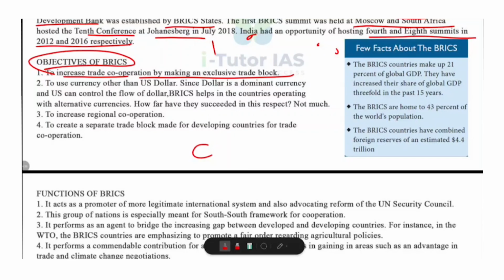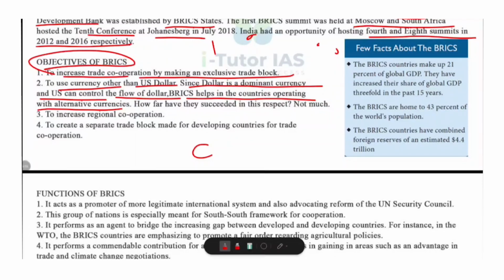Then, second objective, to use currency other than US dollar. Since the US dollar is a dominant currency and the US can control the flow of dollars, BRICS helps the countries operate with alternative currencies. Since the US dollar dominates global trade and finance, the United States indirectly has a lot of control over world markets. To overcome this, BRICS promote using other currencies like Indian rupee, Chinese yuan, or local currencies for mutual trade. However, this goal has only been partially achieved so far. The dollar is still dominant in global trade.